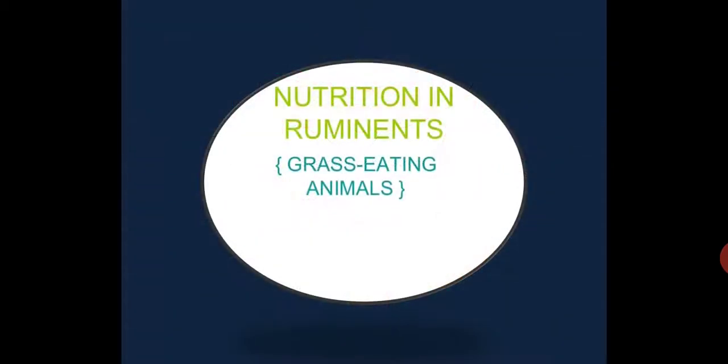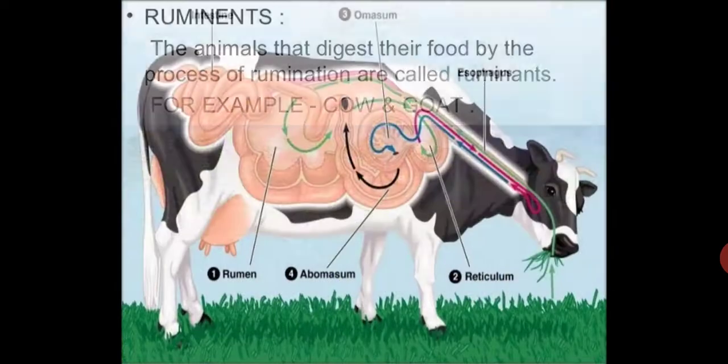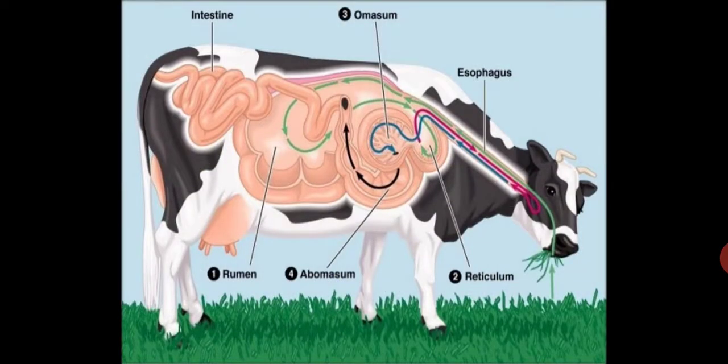The last part of our lesson is nutrition in ruminants. Ruminants are hooved plant-eating animals that digest their food in two steps. Some examples are cow, buffalo, goat and sheep. They have a complicated stomach consisting of four chambers, and the digestion takes place in two steps.